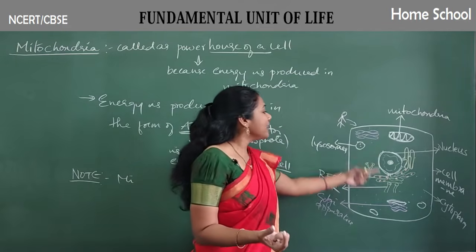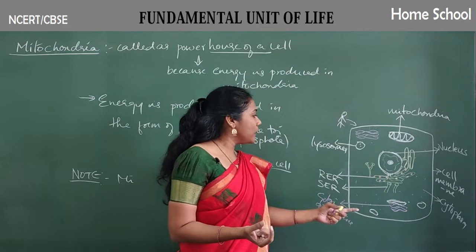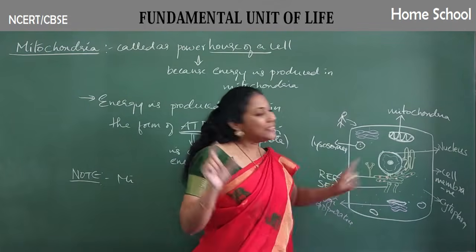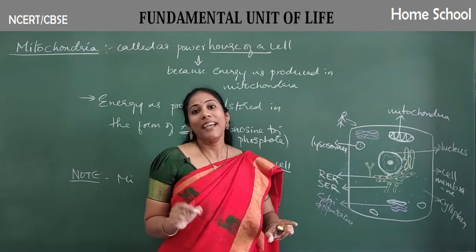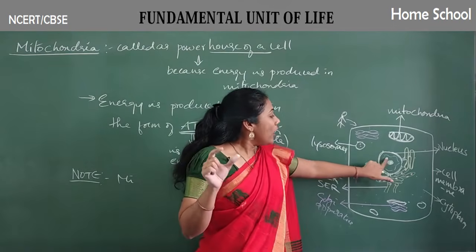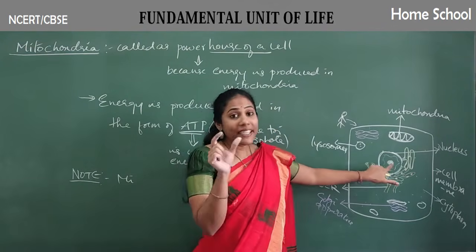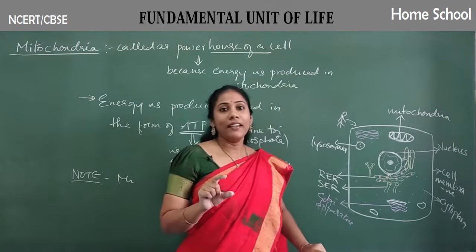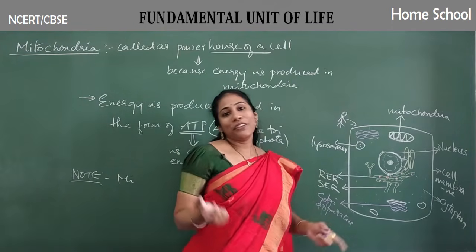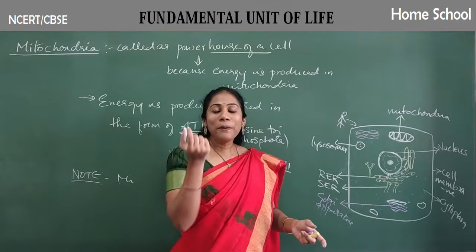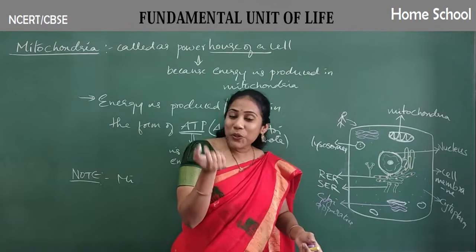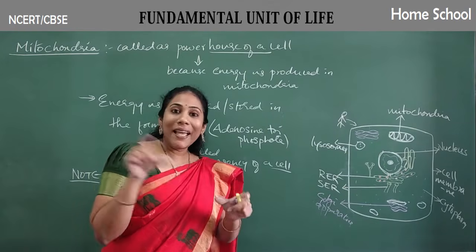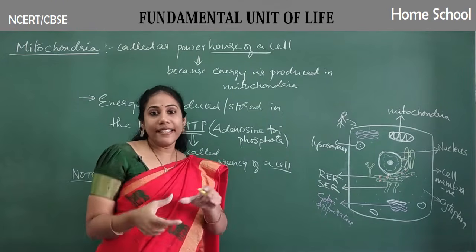But the Golgi complex, endoplasmic reticulum, lysosomes, all these guys have to depend on the nucleus. So the DNA or the chromatin, whatever is there inside a nucleus, is controlling every organelle, but not mitochondria. Mitochondria has its own genetic material, that is DNA, so it can prepare the proteins on itself.